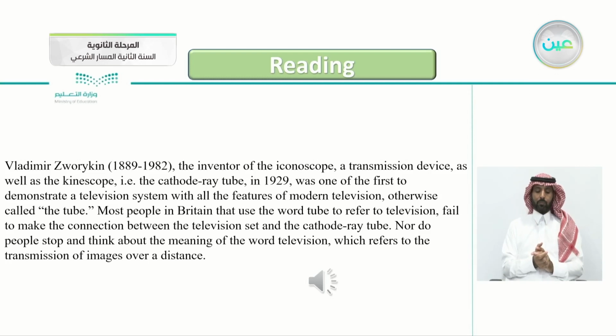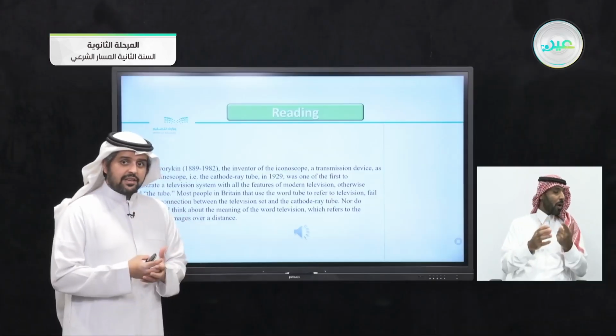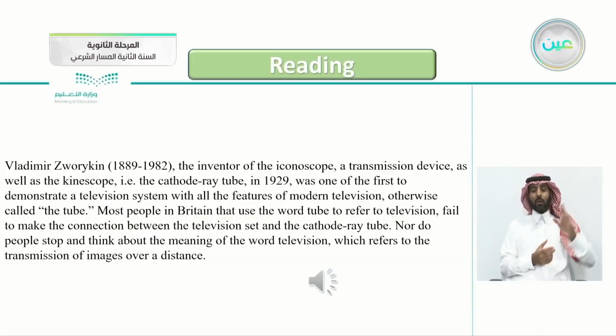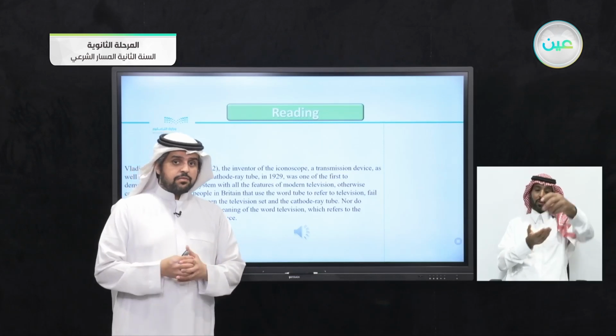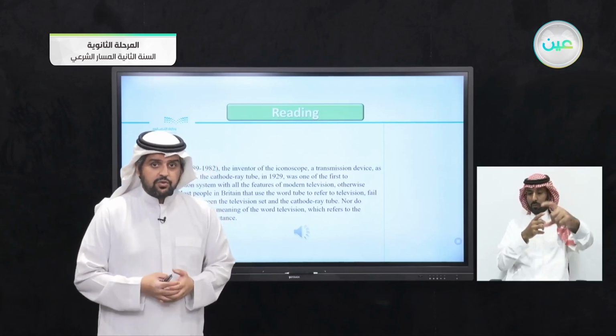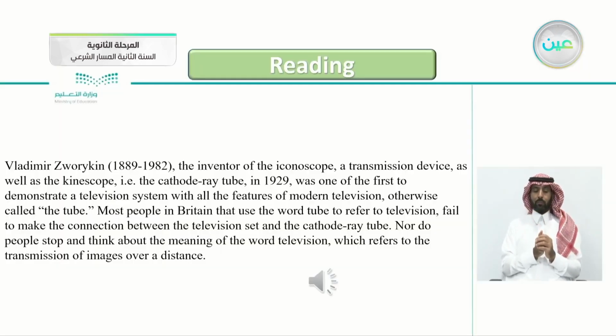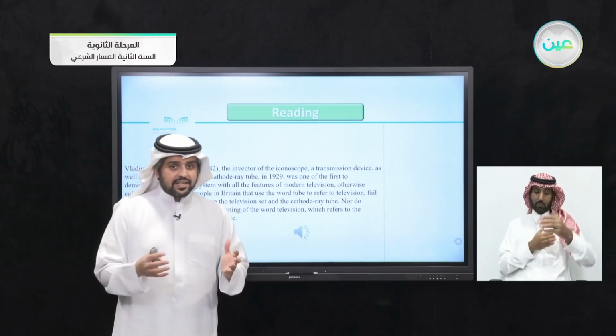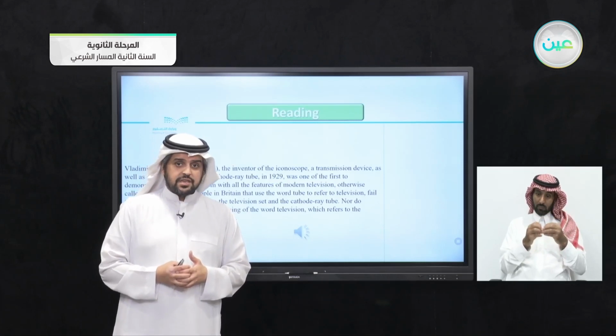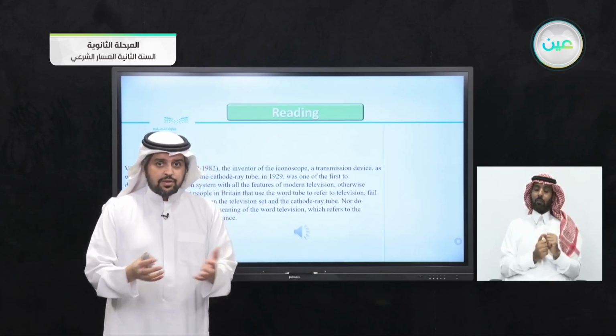So this is the definition. If you want to define the word television, it refers to transmission of images over a distance. So maybe, if you find it a correct definition of a television, broadcasting, transmission of images over a distance. Is this a correct definition for a television? Can you define the word television?